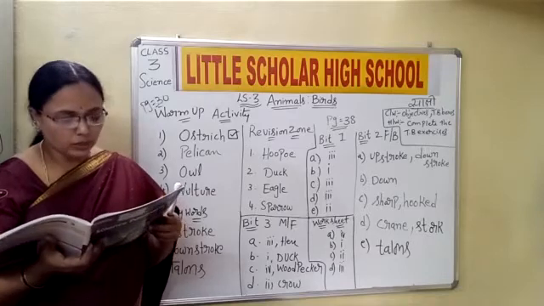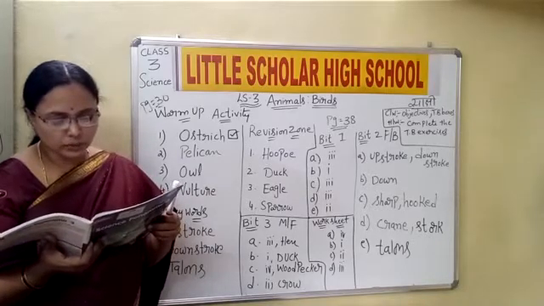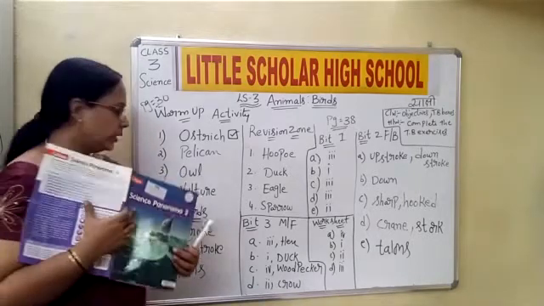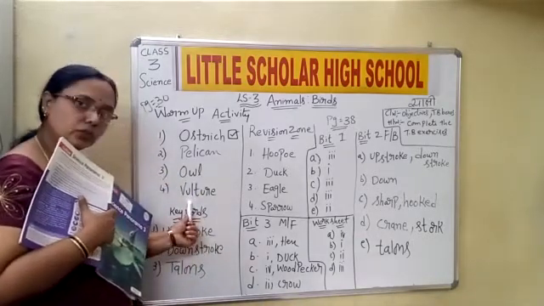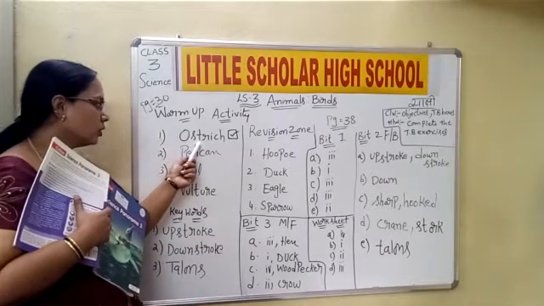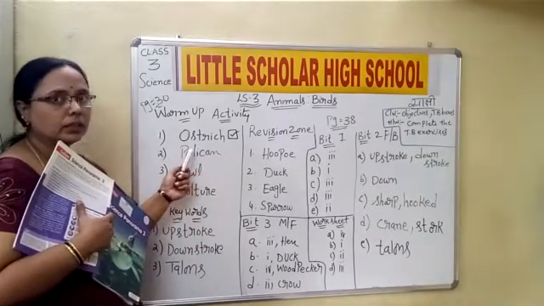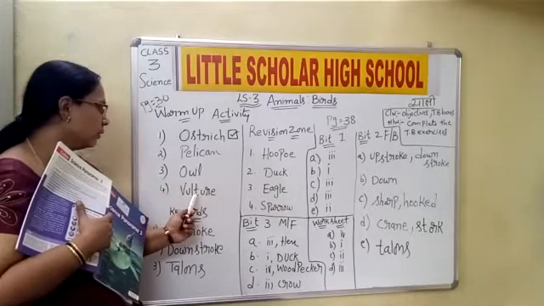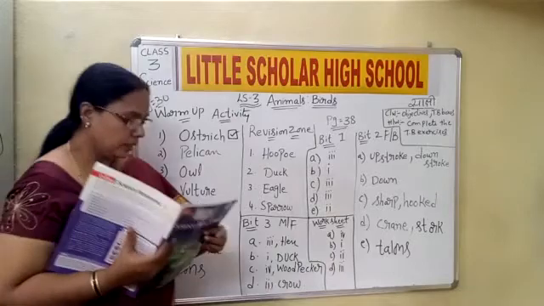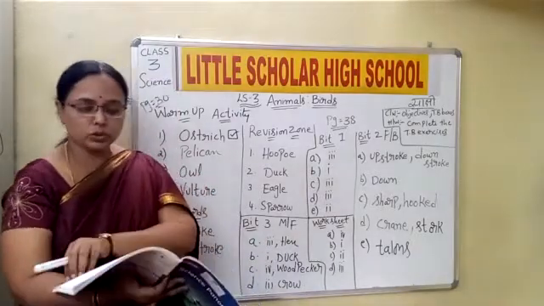The fourth one: which of these is a large bird with a hooked beak and sharp claws? It is vulture. So for the warm-up activity, the first answer is ostrich, second pelican, third owl, and the fourth is vulture.